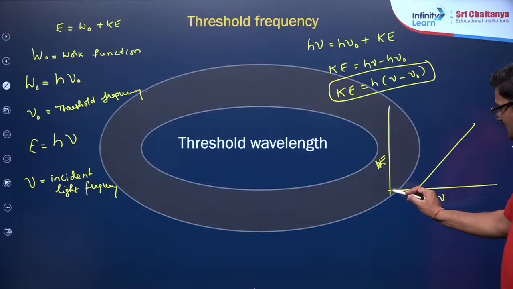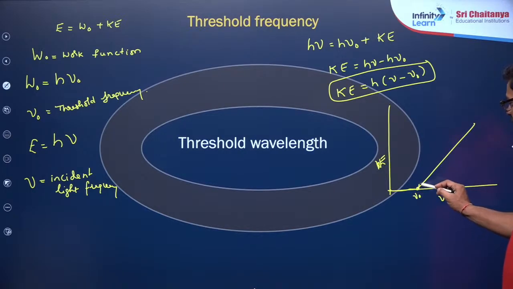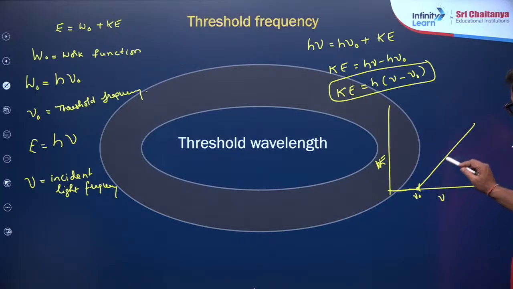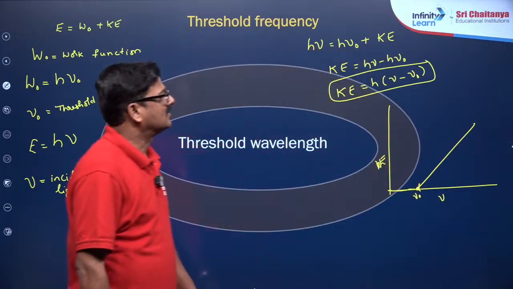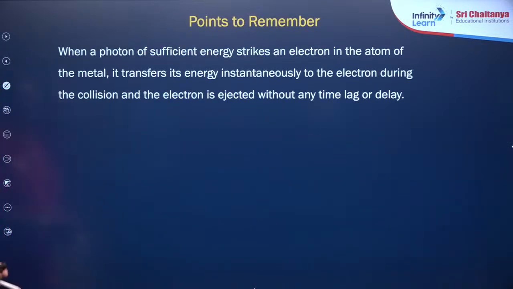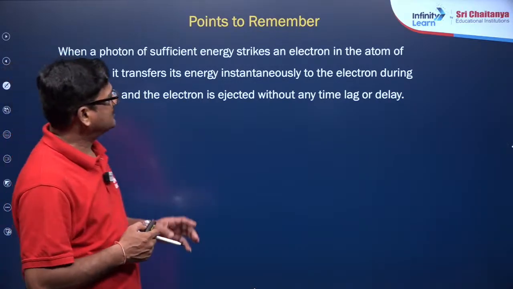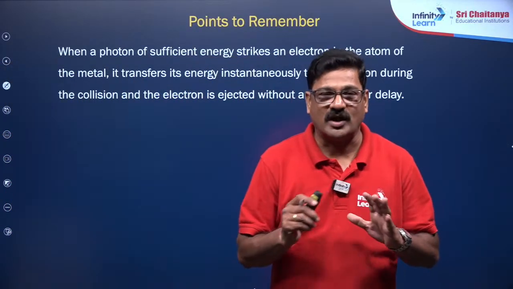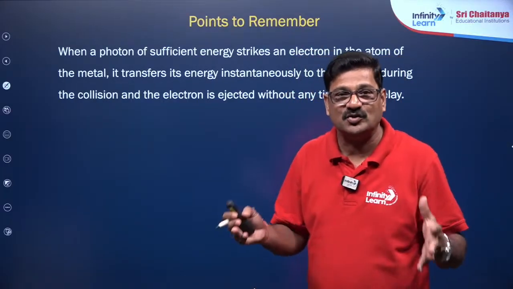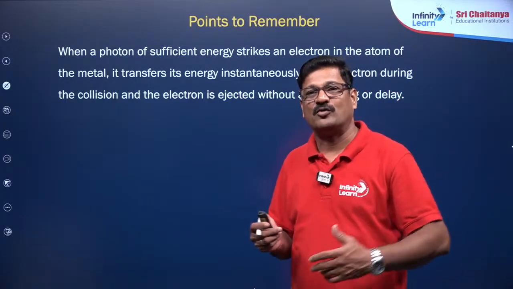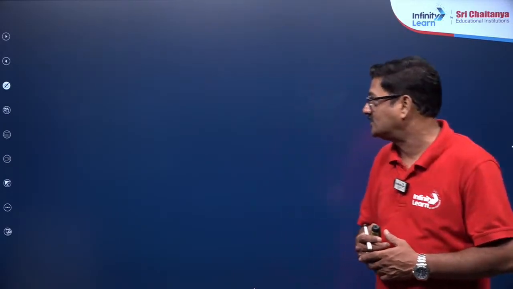Okay, below the threshold, photoelectric effect does not take place. Photoelectric effect चालू होता है ना, where kinetic energy is going to be zero, and as the frequency further increases, kinetic energy also increases. And this is a super awesome graph. Points to remember: when a photon of sufficient energy strikes an electron, with no time gap the electron grabs that photon, breaks the nuclear forces and escapes out of the atom, and this is what is called the photoelectric effect.